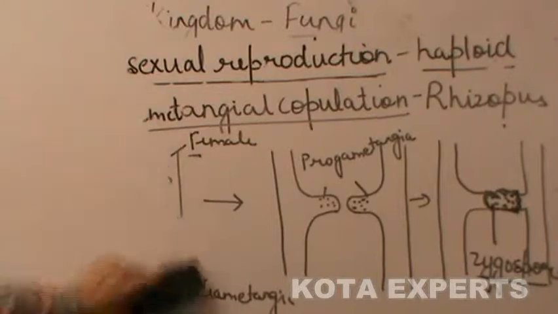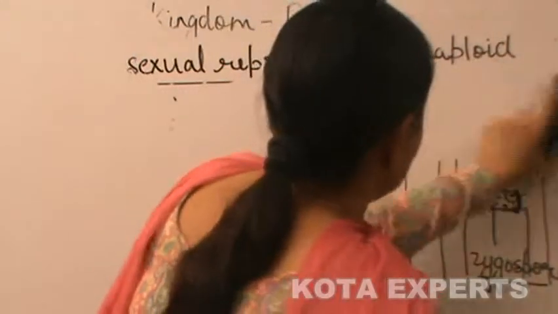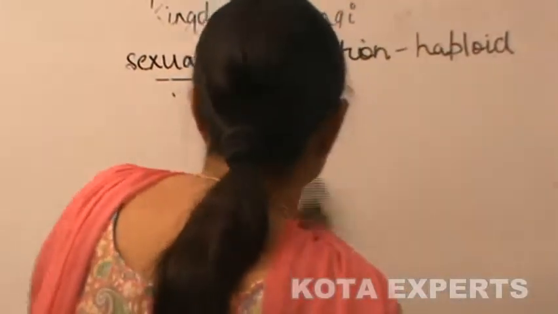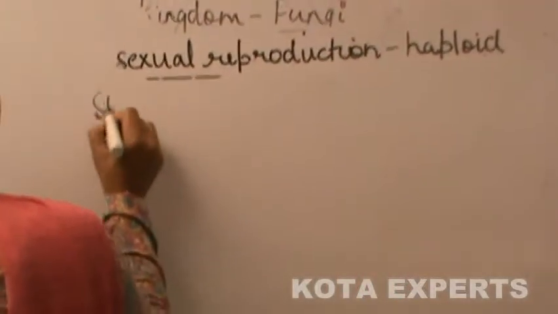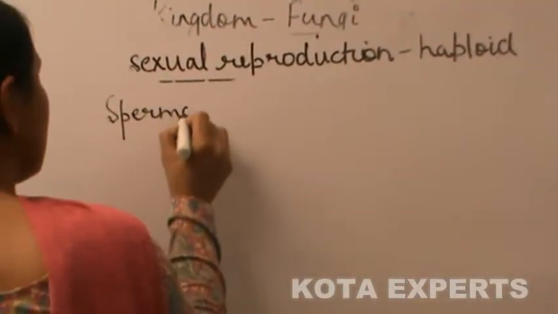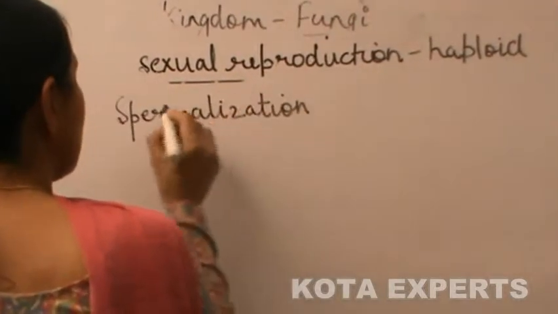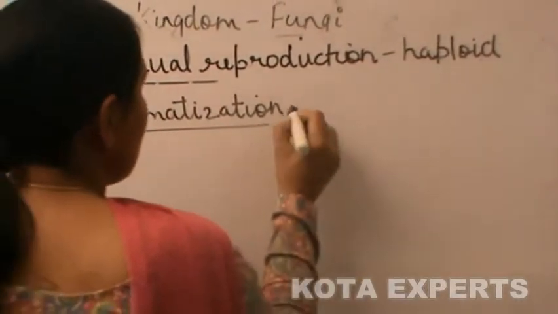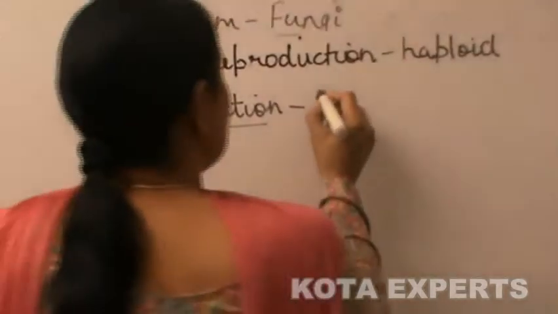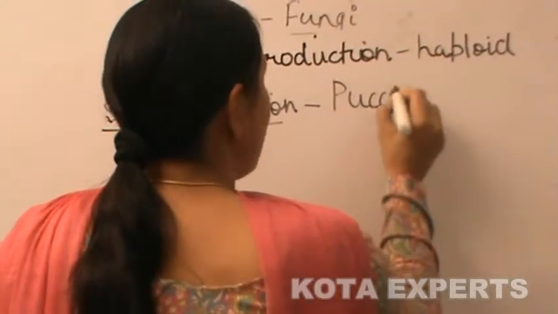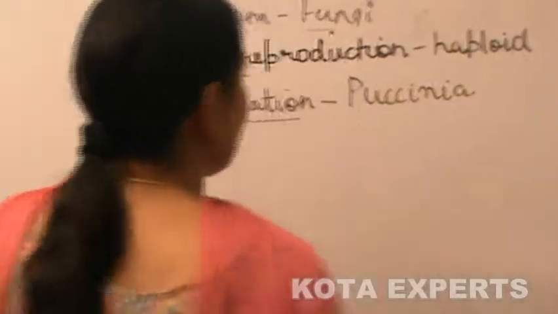Third method of sexual reproduction is spermatization. Spermatization is a method which takes place in Puccinia.